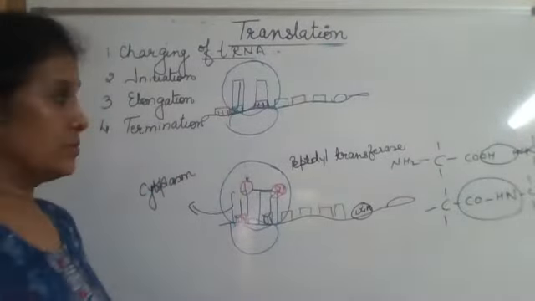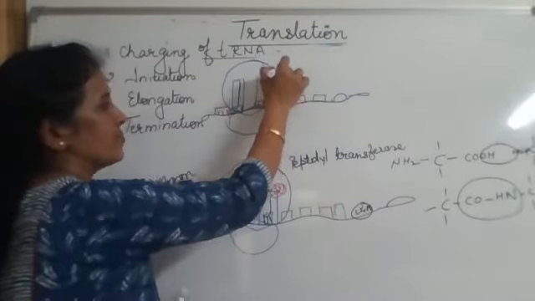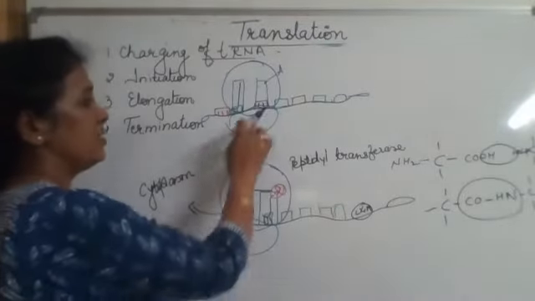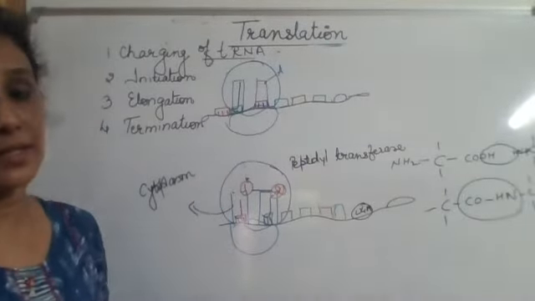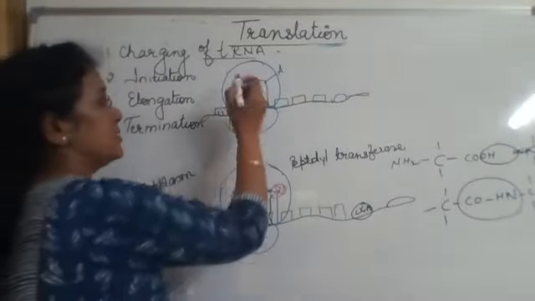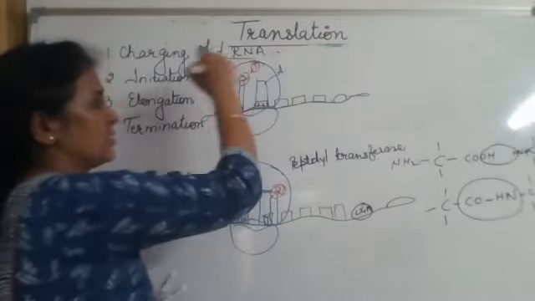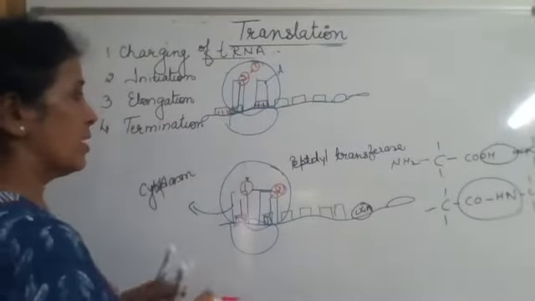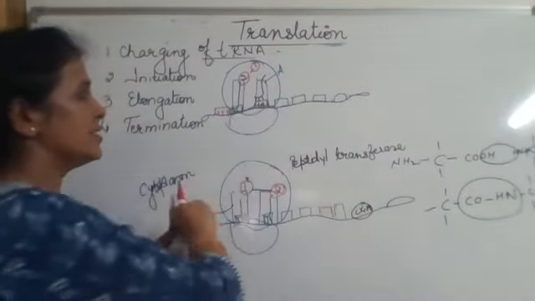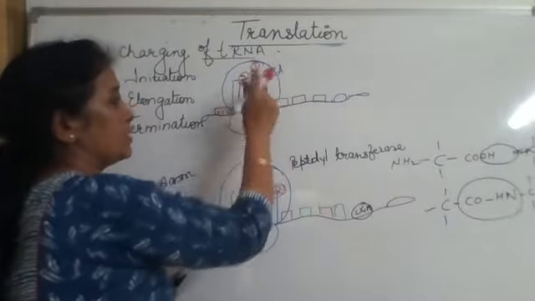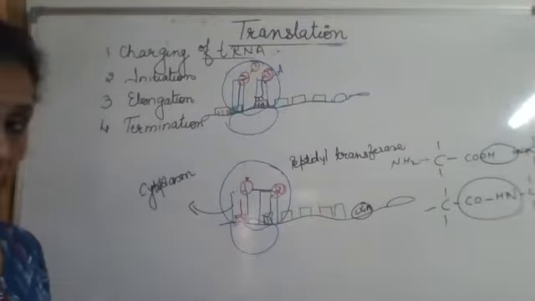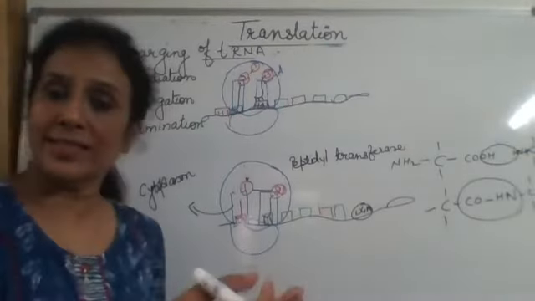So can you see now that this A site is empty, and it is having another codon on the mRNA here. So what would happen here? You can answer yourself. This is now carrying 2 amino acids. Now another corresponding tRNA will come here, carrying amino acid number 3 corresponding to this anticodon. I think now you can tell me what is going to be the next step.